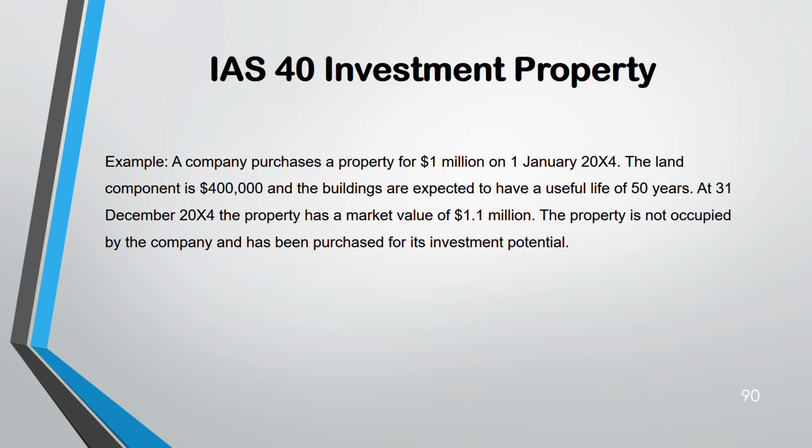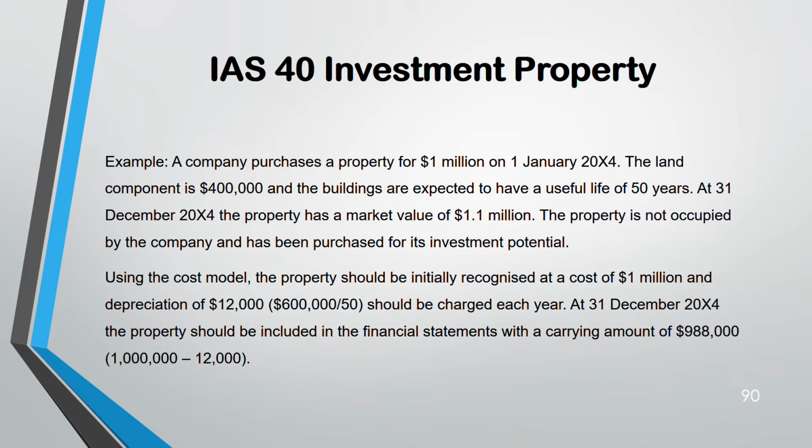Example. Company purchased a property of 1 million. Out of that, land is 400. That means the balance 600 is building. Useful life is 50 years. By the end of that year, the property had a market value of 1.1. So from 1 to 1.1. The property is not occupied by the company. That means it's not IAS 16. It has been purchased for investment potential.